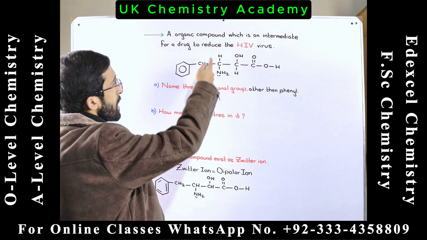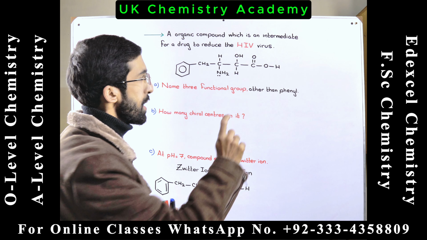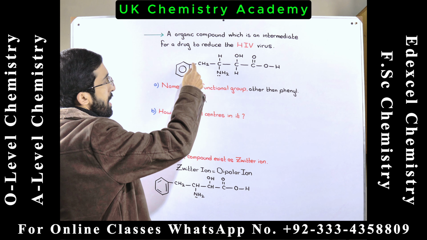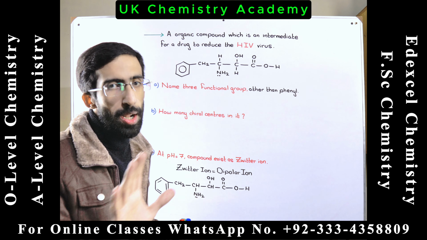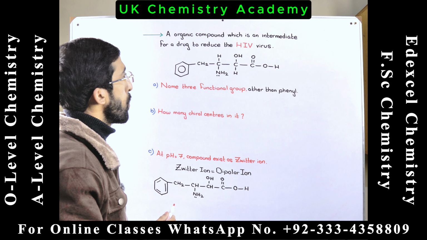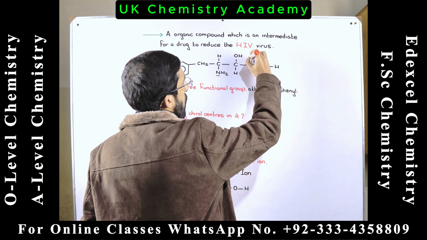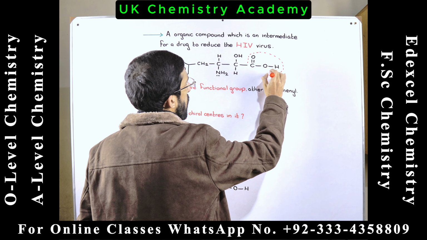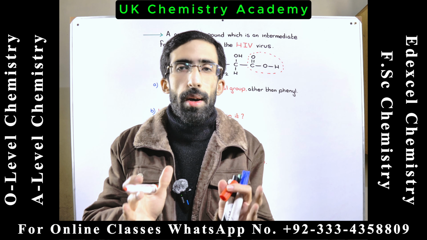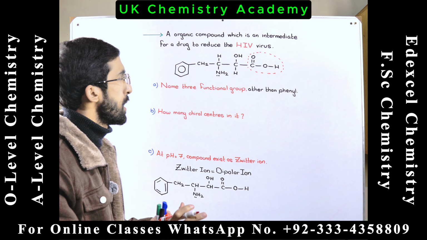You have to identify the functional groups in this organic compound other than phenyl group. Phenyl group is this benzene ring. This is the phenyl group. So, how many functional groups in this compound? First of all, you can see that this is a functional group, that is carboxylic group. Carboxylic group impacts some kind of properties on the organic compound.